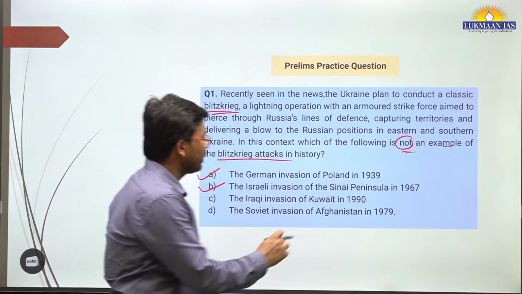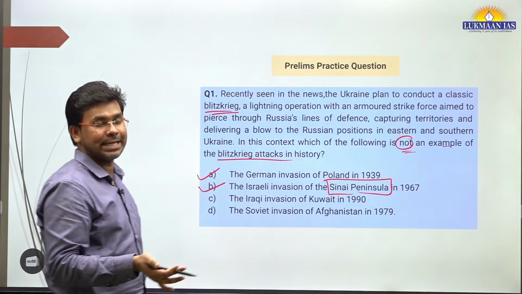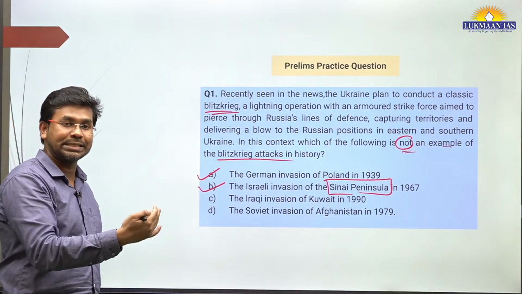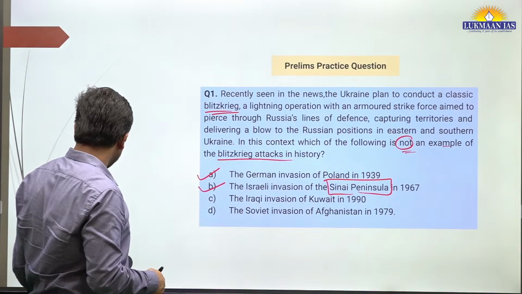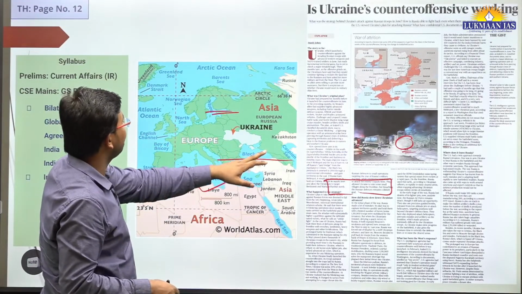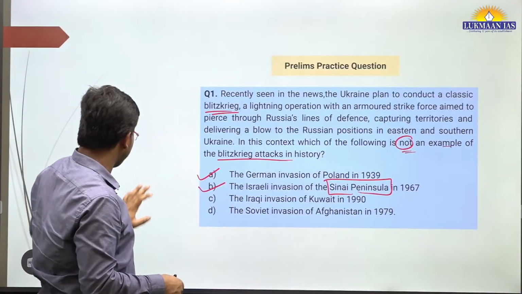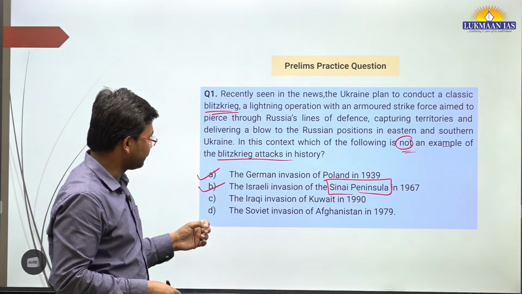By the way, I have talked about Sinai Peninsula in previous mapping sessions, okay? Where is it located? It is located to the north of Red Sea, okay? To the north of Red Sea. That's the thing. So I can show that also. Where is Sinai Peninsula? In this map, Red Sea is not there, but in the previous map, there was Red Sea, okay? So like that you can see.